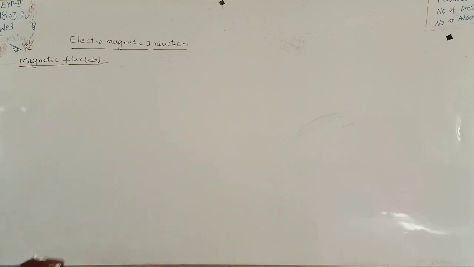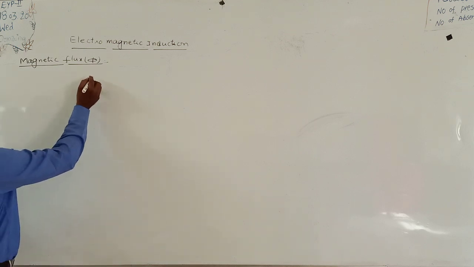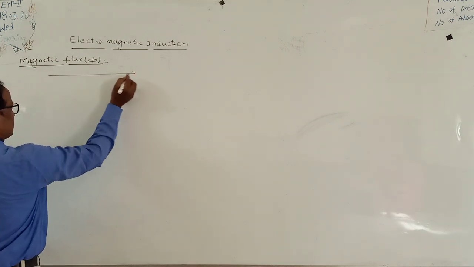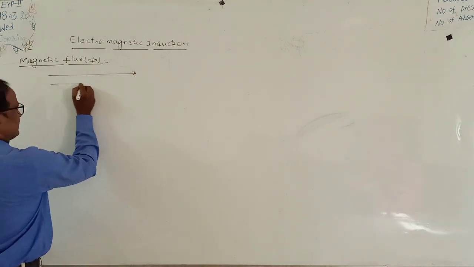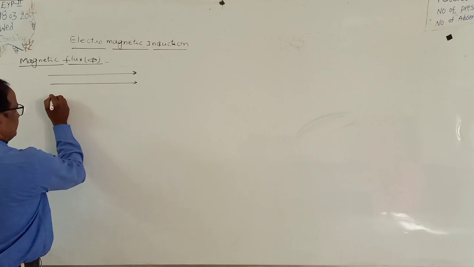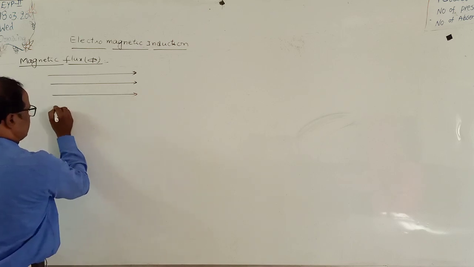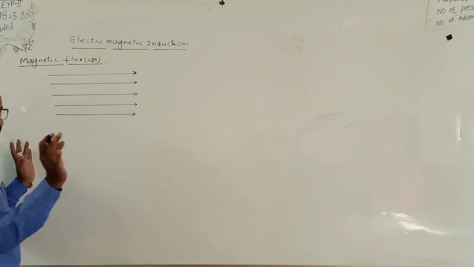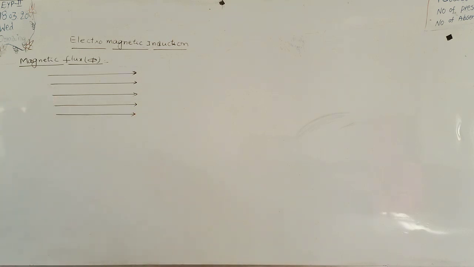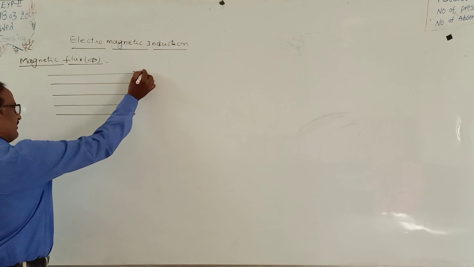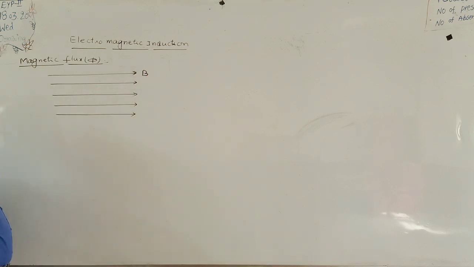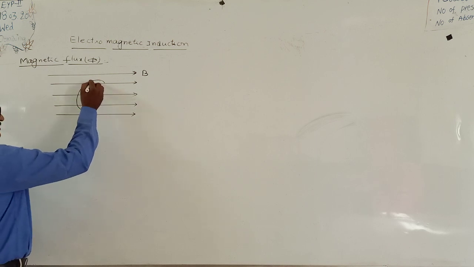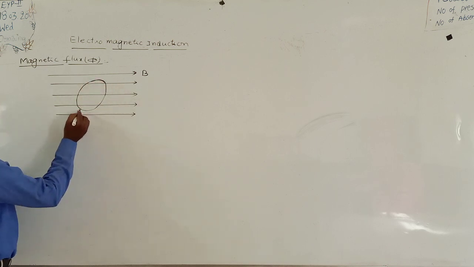Okay. Suppose here this is a uniform magnetic induction field. In case of a uniform magnetic induction field, magnetic lines of force are always straight and parallel. These are the magnetic lines of force in case of a uniform magnetic field. Uniform magnetic induction field is B. In this uniform magnetic field, let us imagine one coil or one area.